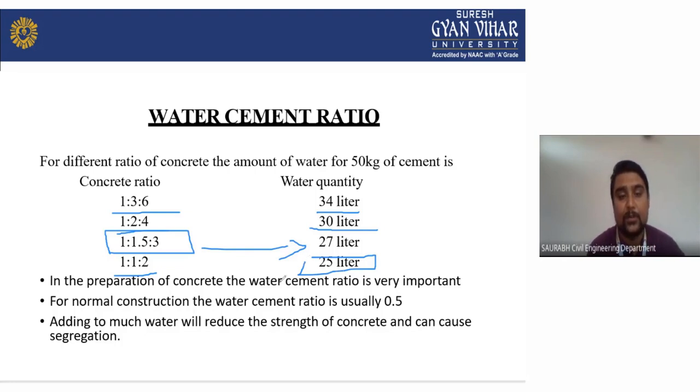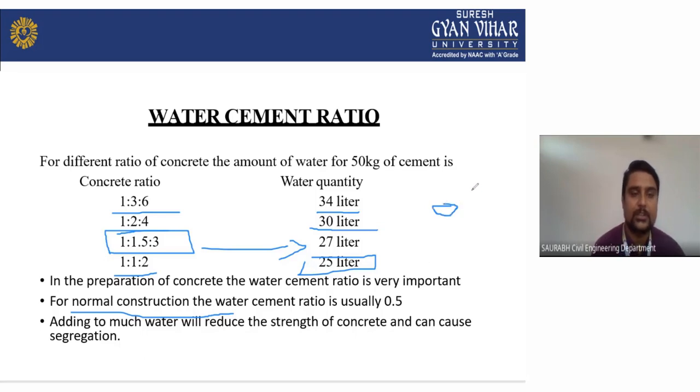In the preparation of concrete, the water cement ratio is very important. For normal construction, the water cement ratio is usually 0.5 to 0.55. Adding too much water reduces the strength of concrete and can cause segregation.